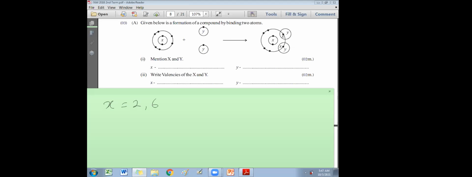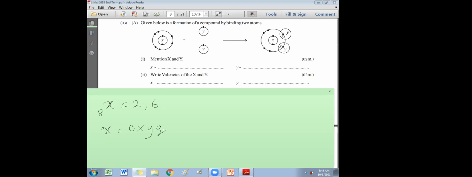That means the atomic number will be 8. So I'll write this atomic number of X. Therefore, what is the real symbol? Which element is 8? Oxygen. So I'll write here within brackets, oxygen. X is oxygen. So the answer for the first one: X equals oxygen.